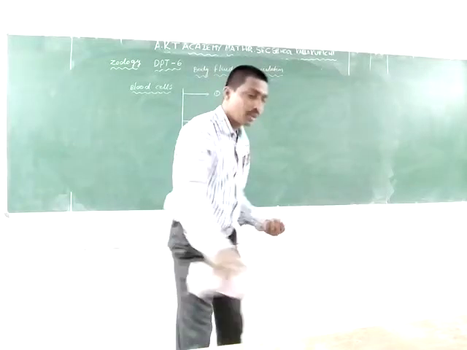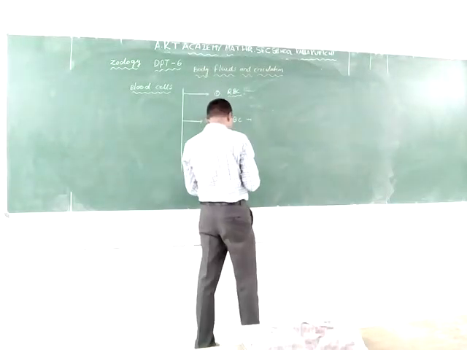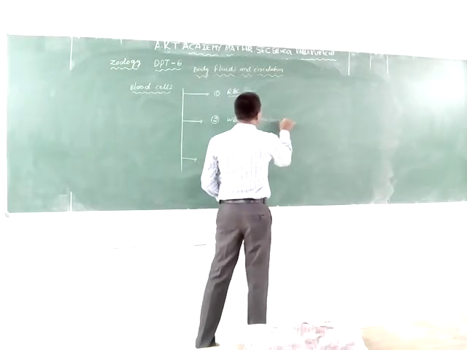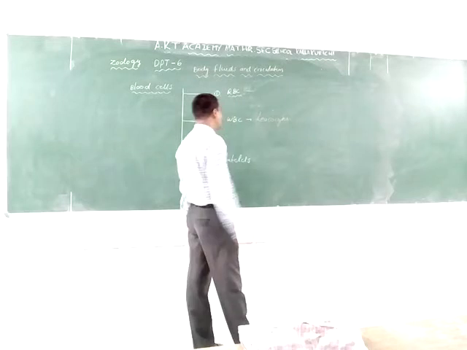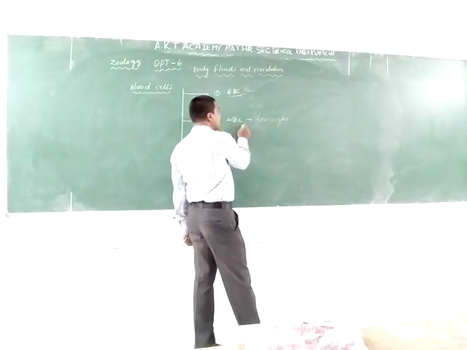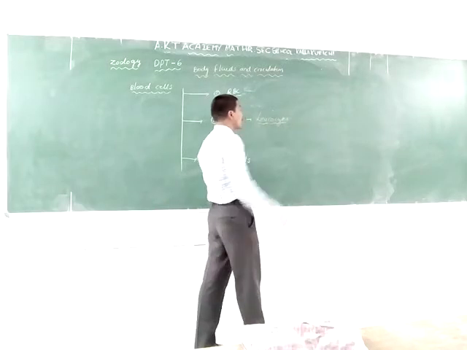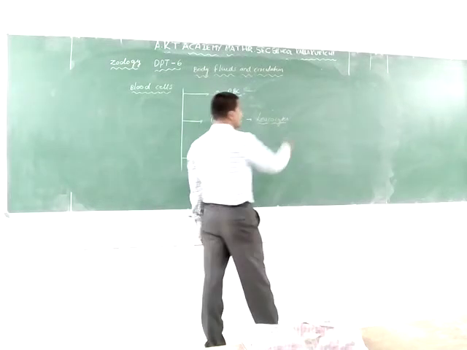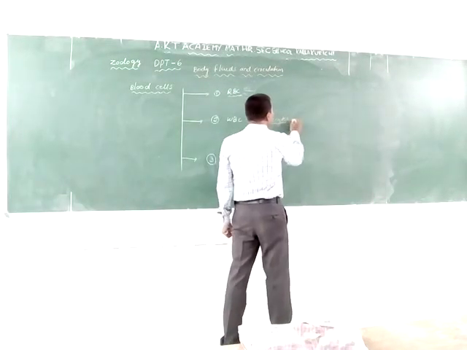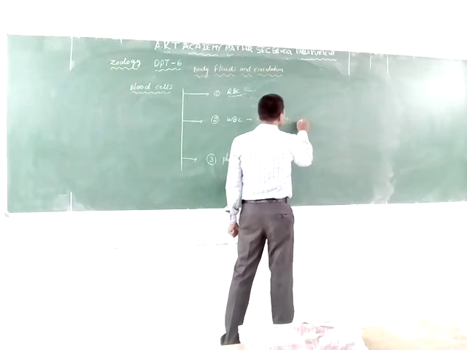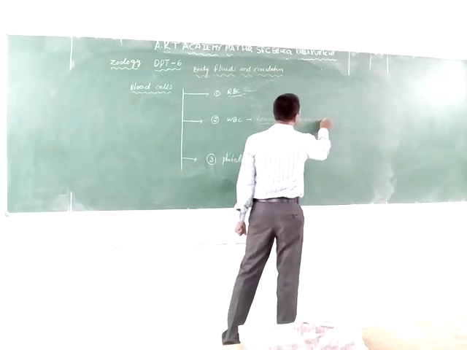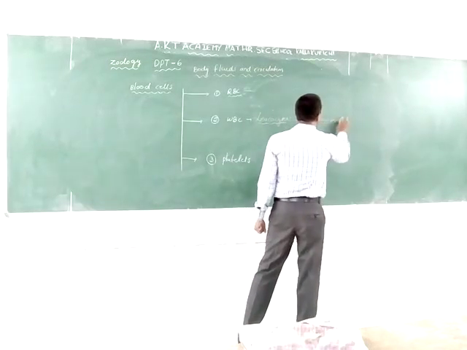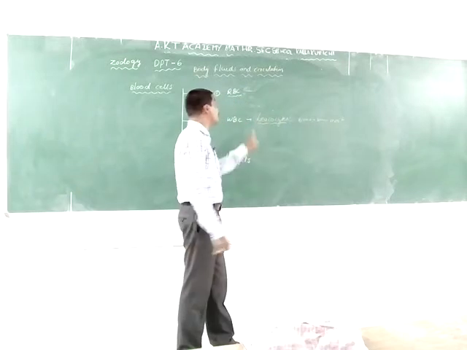The WBCs are also known as leukocytes, the white blood cells. They lack hemoglobin. There are 6,000 to 8,000 WBCs present per cubic milliliter.